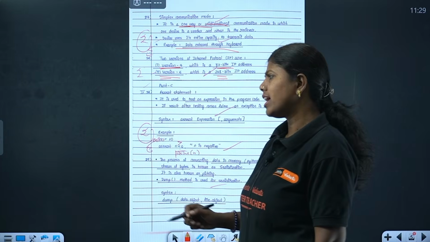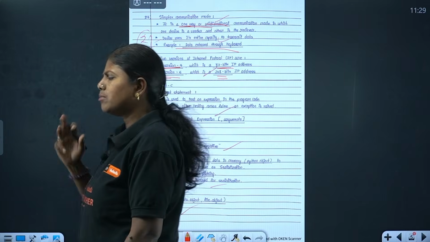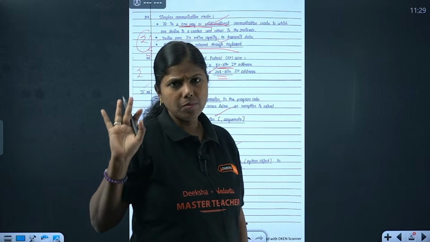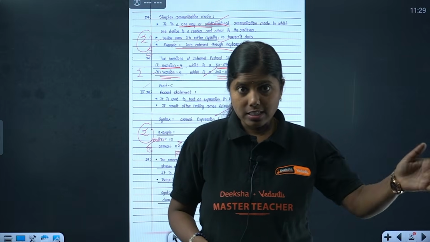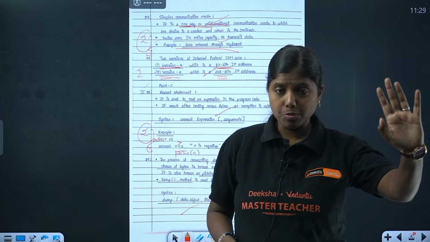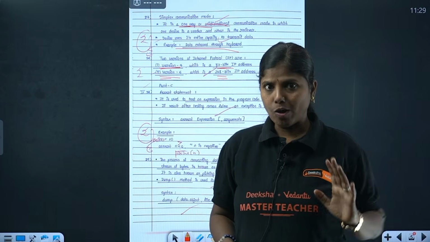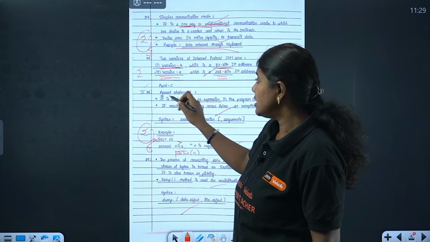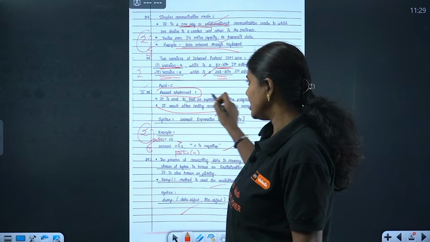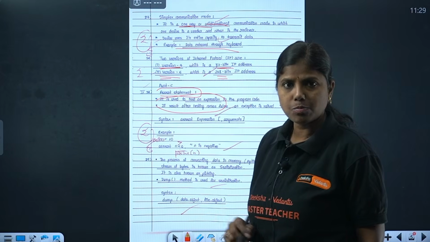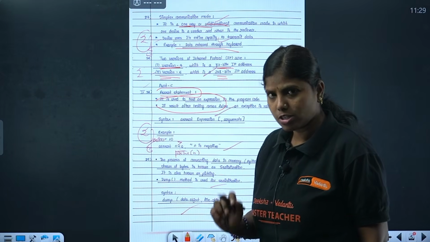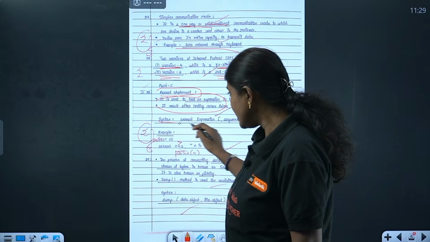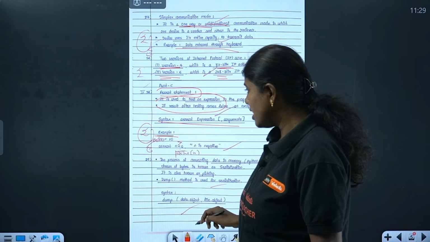Most of the time, raise, assert. Definitely there will be one question from exception handling, 3 markers. It can be assert, raise, or with respect to exception handling, the try, except, else block. In case of assert, you just write the definition as such: it is used to test an expression. If it is false, it is going to raise an assertion error. Syntax she has written, and one example she has written.